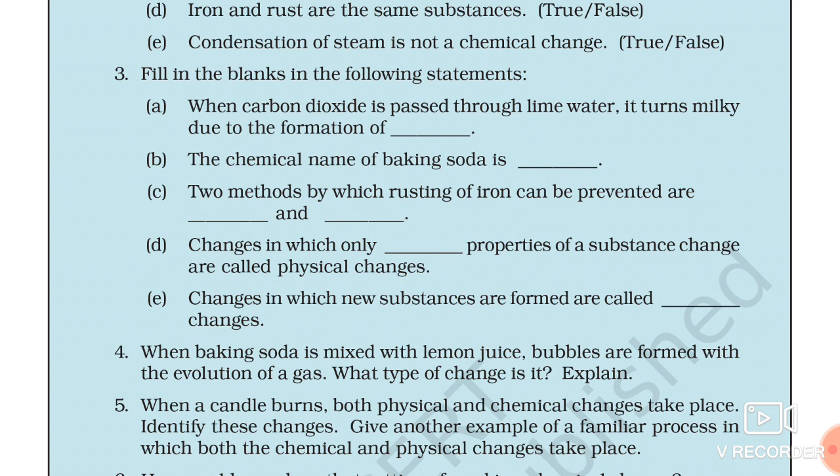Question number C: two methods by which rusting of iron can be prevented are, here you can write, first very important, you can use coloring, just like painting. Another one you can write is galvanization. If you are interested in writing something more, you can use greasing. Greasing again prevents the rusting of iron. So you can say by coloring or painting, by greasing, and by galvanization.